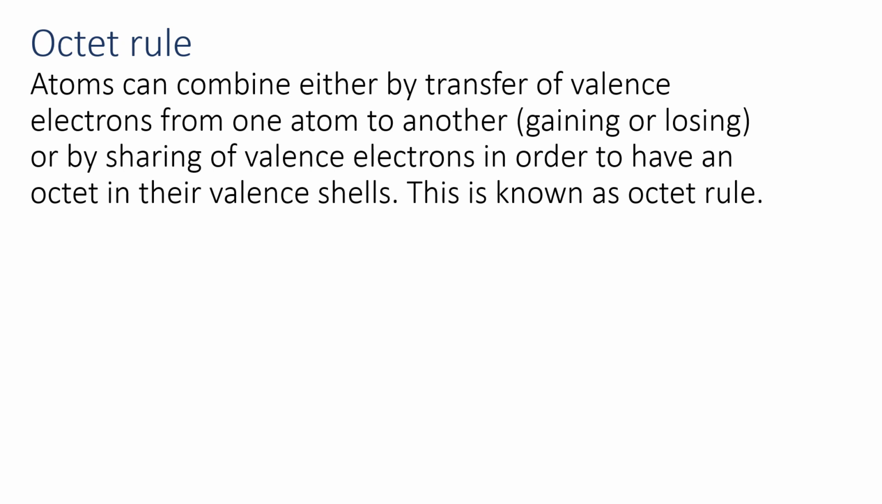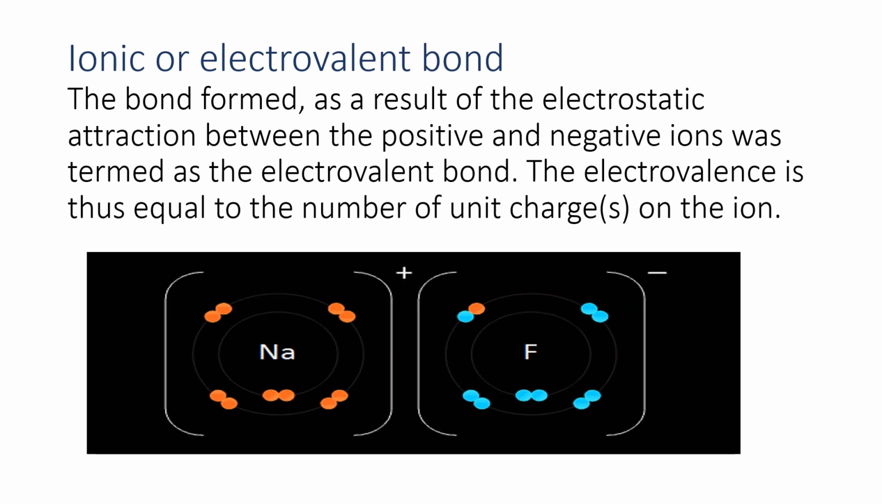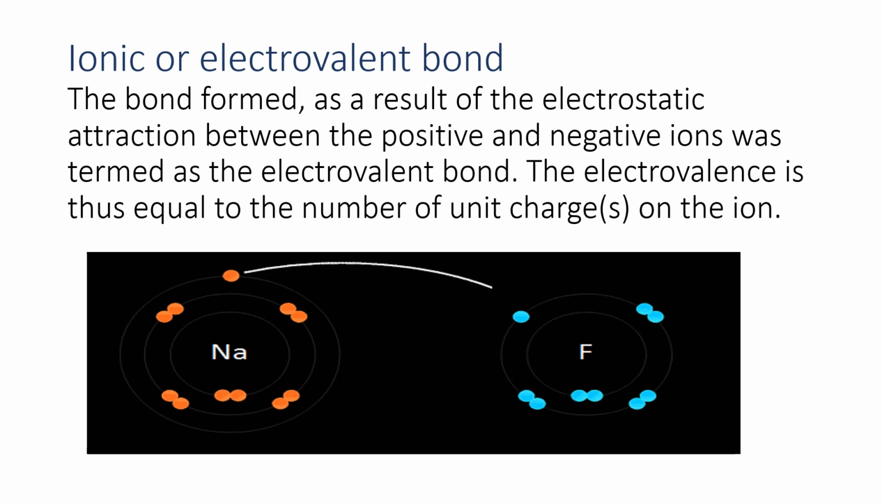So the octet rule: atoms can combine either by transfer or by sharing of valence electrons in order to have an octet in their valence shell. So every atom achieves 8 electrons in the valence shell, so they transfer their electrons or share them. The transfer of electrons is called ionic bond or electrovalent bond, and the sharing of valence electrons is called covalent bond. Ionic and covalent bonds are different. So we discuss ionic or electrovalent bond.